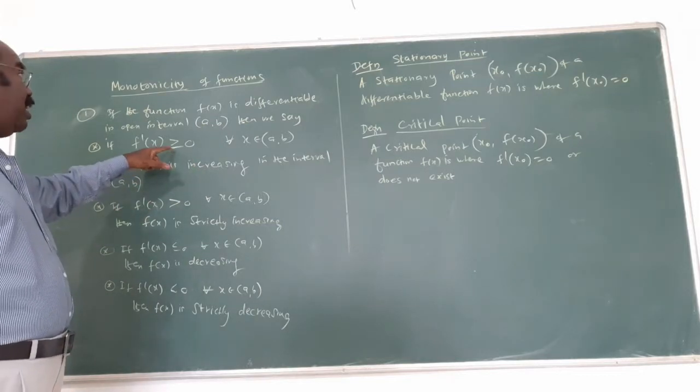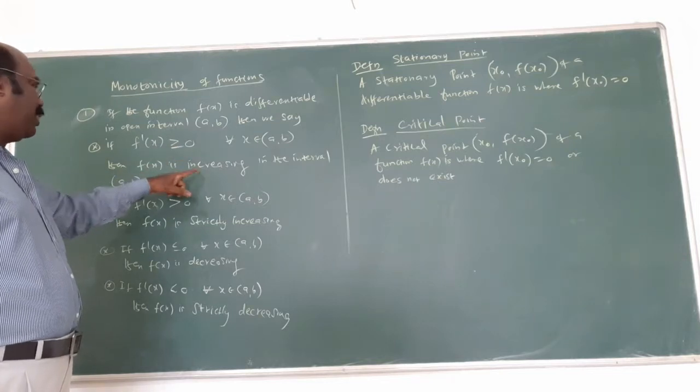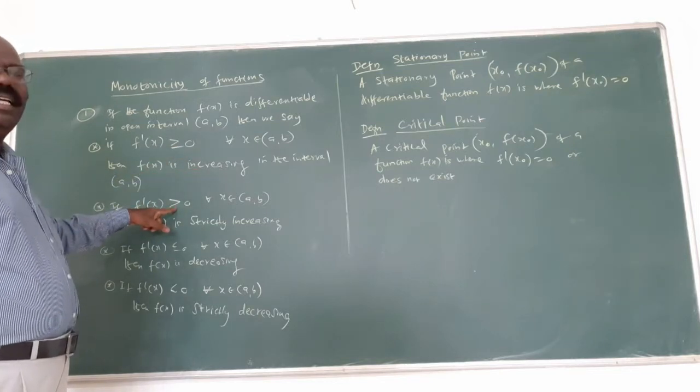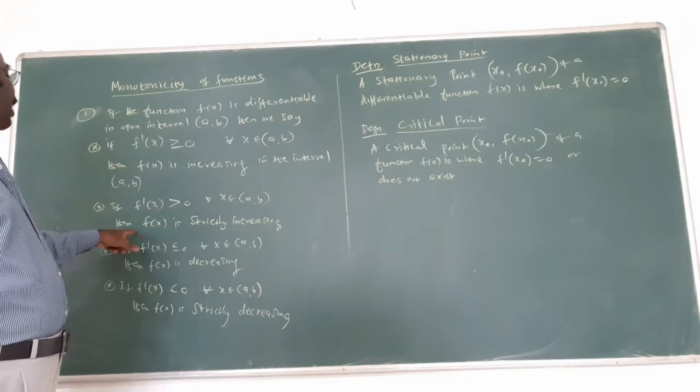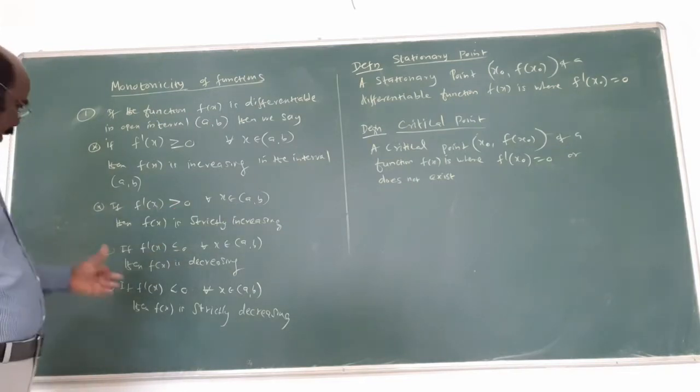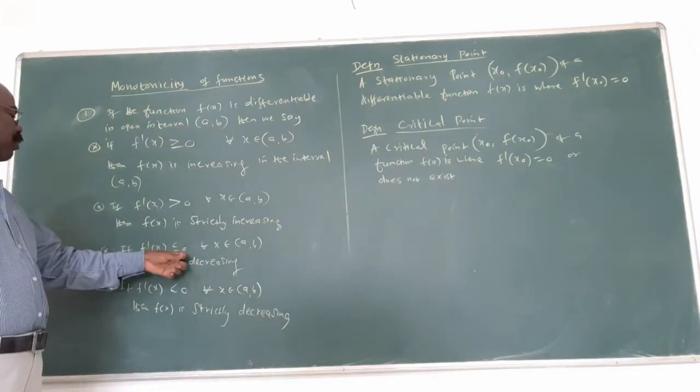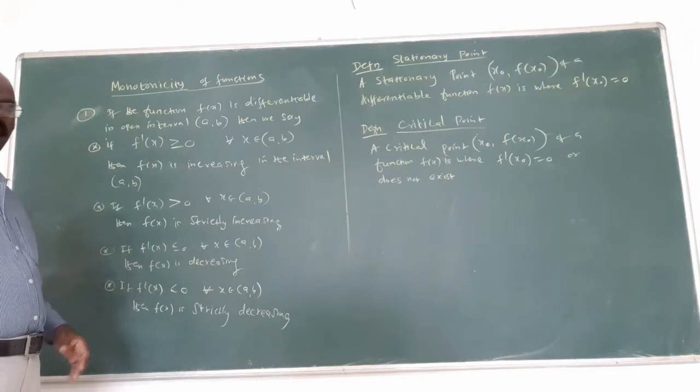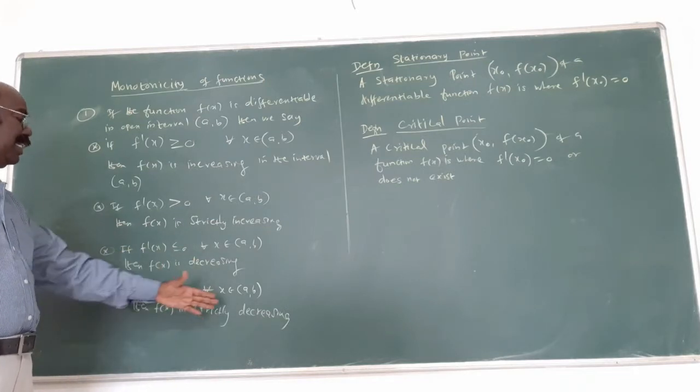Greater than or equal to 0 means increasing function. Strictly greater than 0 is called strictly increasing. The same thing with less than or equal to 0 means decreasing function. Less than 0 means strictly decreasing.